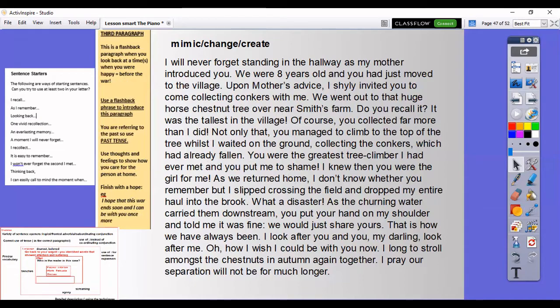So I suggest that you stop the video here, have a look at my waggle, use the structure strip to help you, use the sentence starters that I've emailed out, and make sure that you have your checklist in front of you and you're ticking it off as you go. When you've finished writing your paragraph, year 6, please feel free to move the video on to the next part of the lesson.